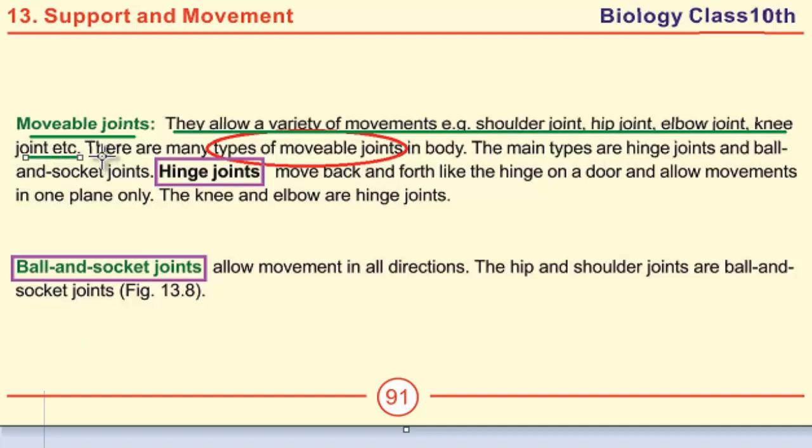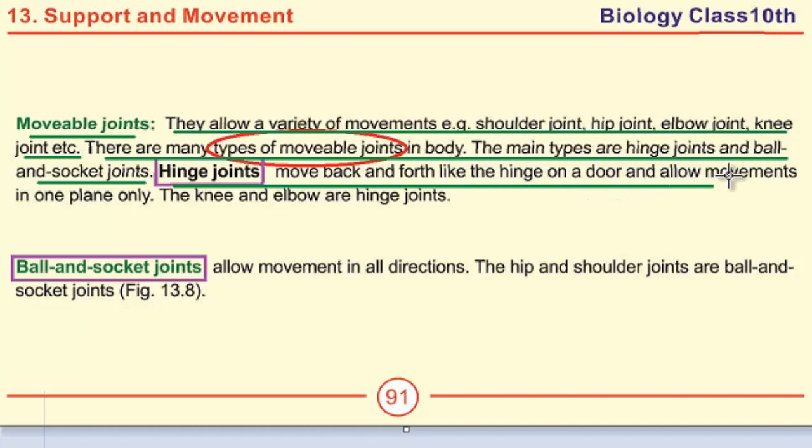Write types of movable joints. Another question. There are many types of movable joints in the body. The main types are number 1, hinge joint, number 2, ball and socket joint. Define hinge joint. Hinge joints move back and forth like the hinge on a door and allow movements in one plane only. Example, the knee and elbow are hinge joints.